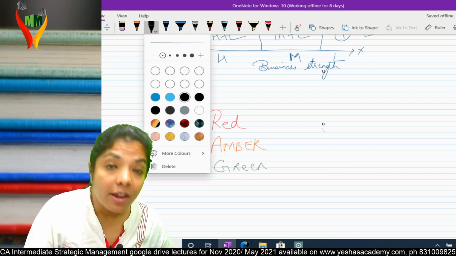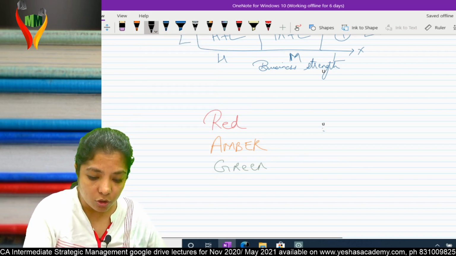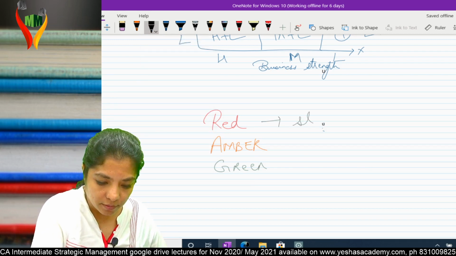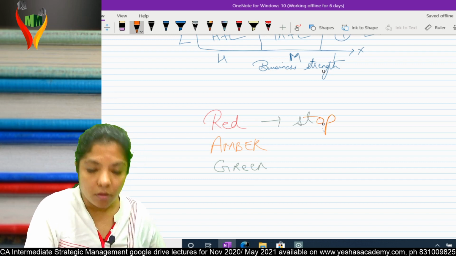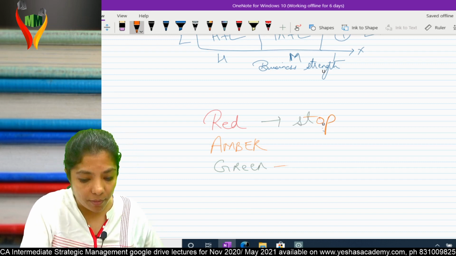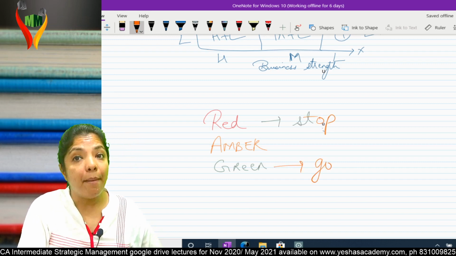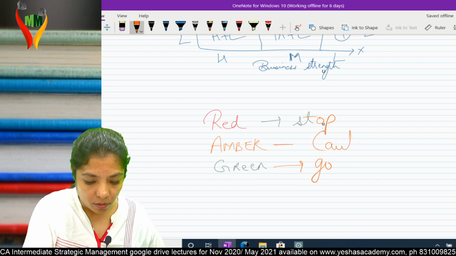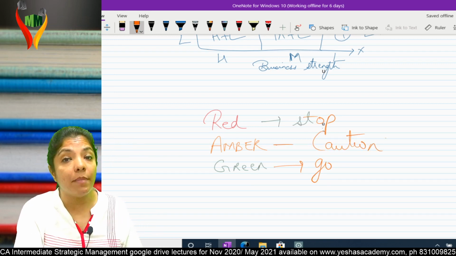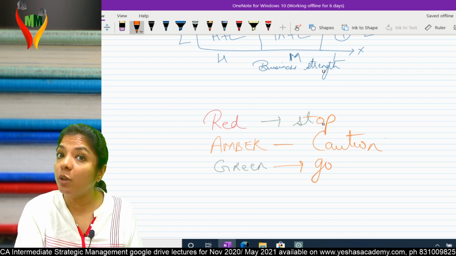Now, red means stop. Don't cross the road. Green means go. Amber is caution. That means wait and watch. You need to wait and understand.